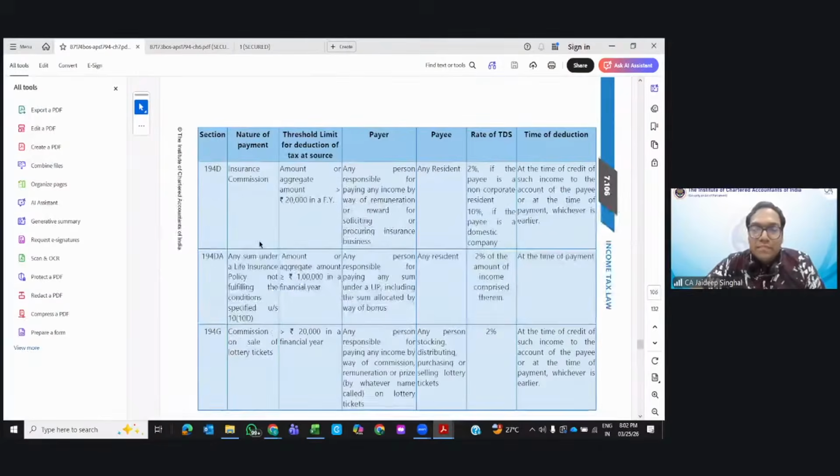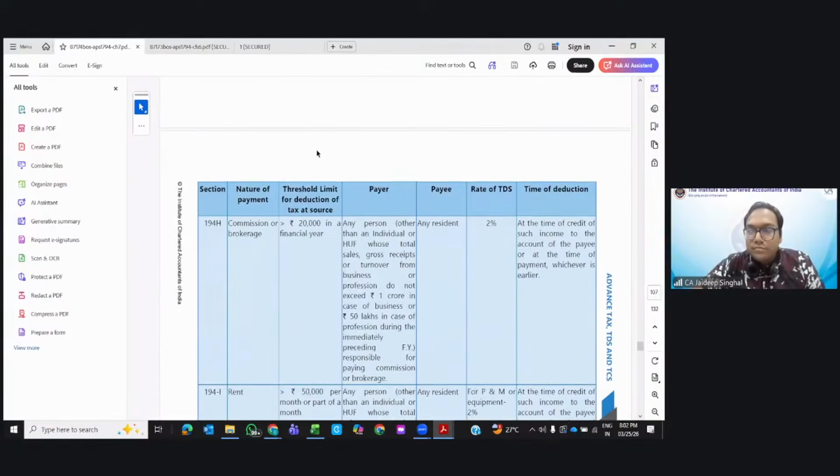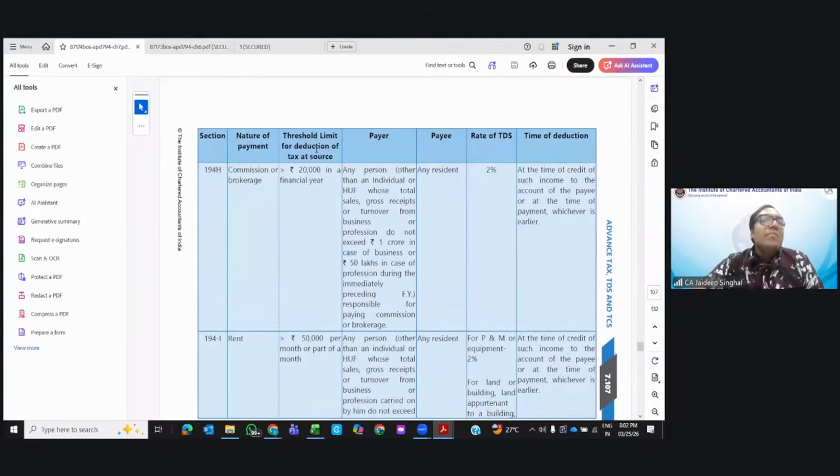Very simple. I'll give you an example. You pay commission or brokerage to anyone. Do you know the concept of commission agents? They will give you some service and they will charge commission in return, right?